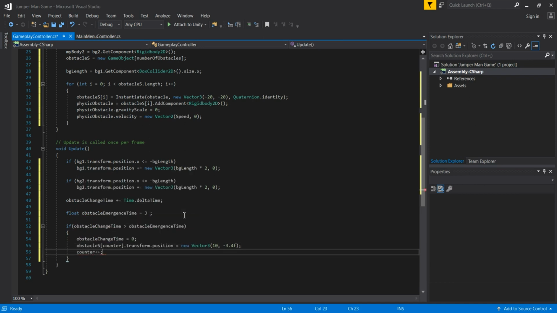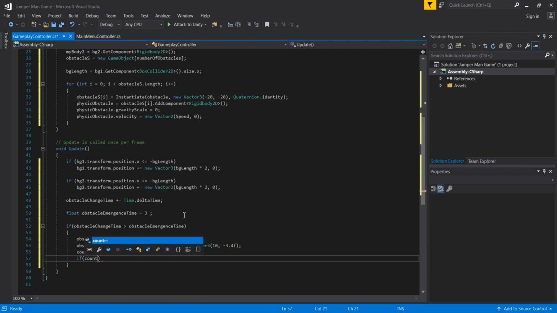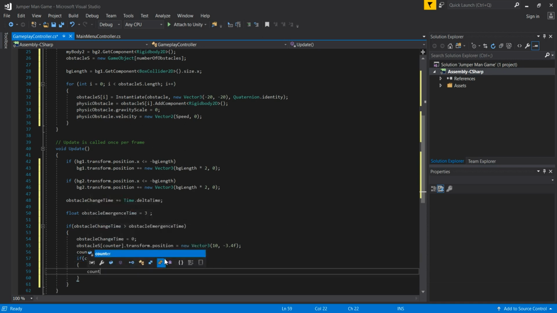And we are going to increase our counter variable by 1 in this case. And then after this if statement we are going to create a new if statement and check if our counter is greater than or equal to obstacles.length. So what will happen if our counter that we increased in the first if statement is greater than or equal to our obstacles length, so the number of obstacle elements that we have in that array? We are going to bring our counter variable back to 0 simply. So that is that for our update method.